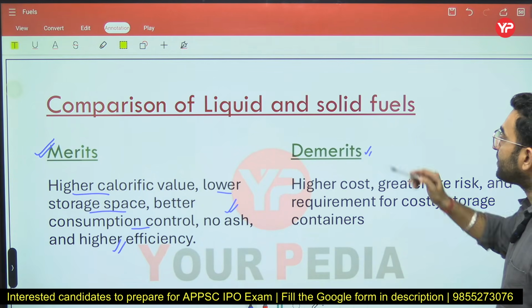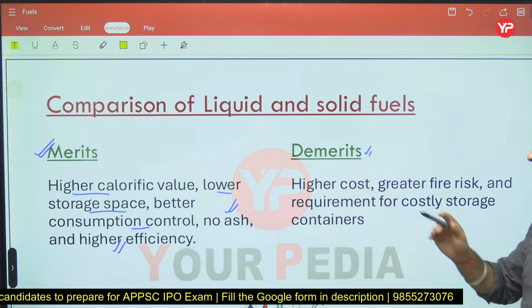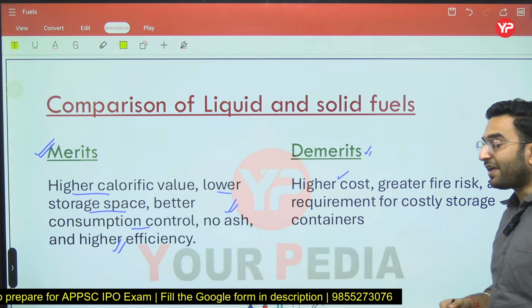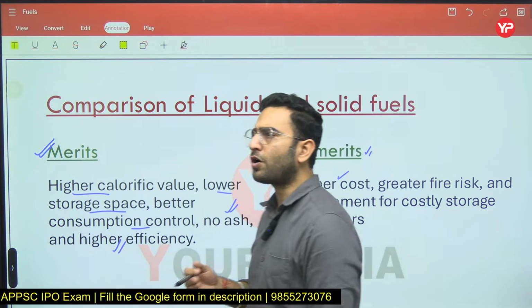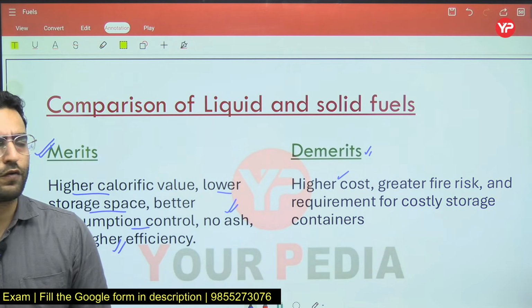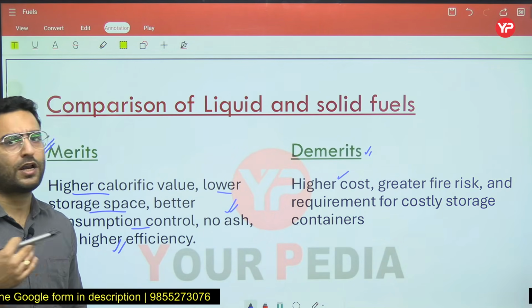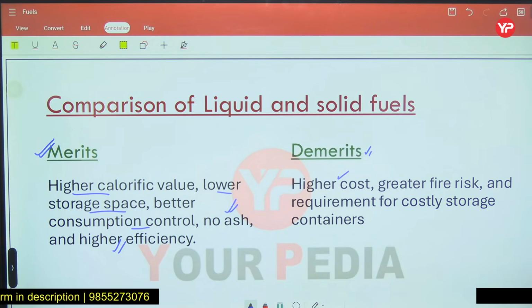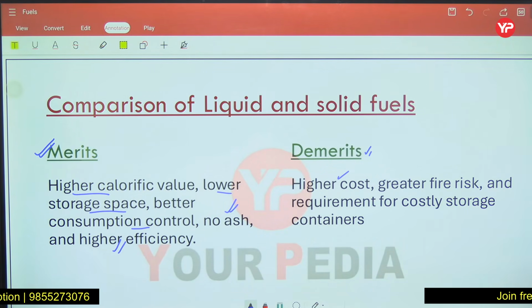Coming back to the demerits, the first demerit is that the cost of the liquid fuels is generally much higher as compared to the solid fuels. If we talk about wood, it is freely available to all of us. But if you see the liquid fuels like petrol and diesel, they are very costly fuels.